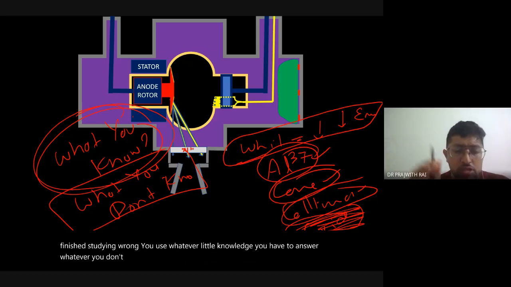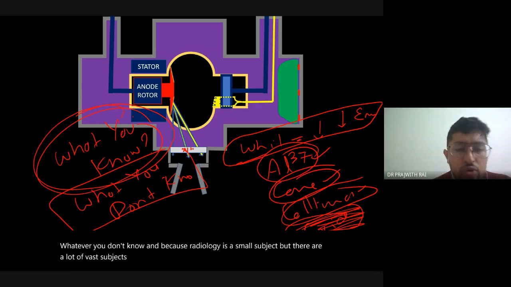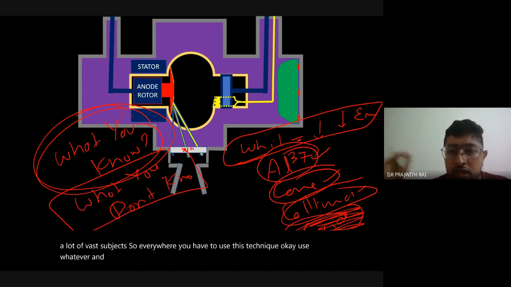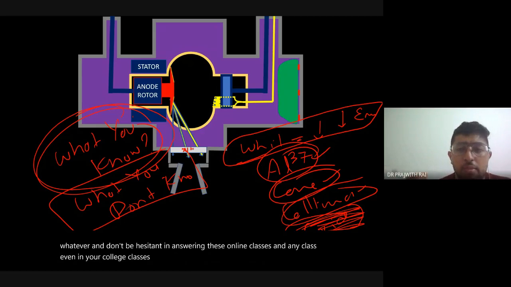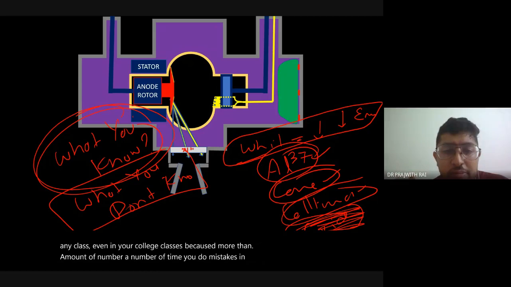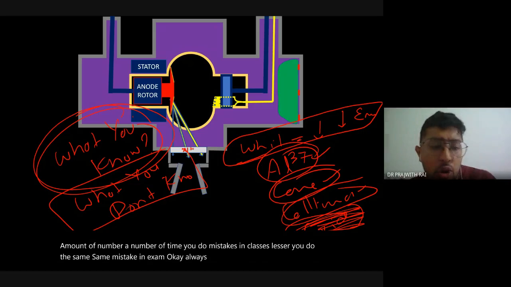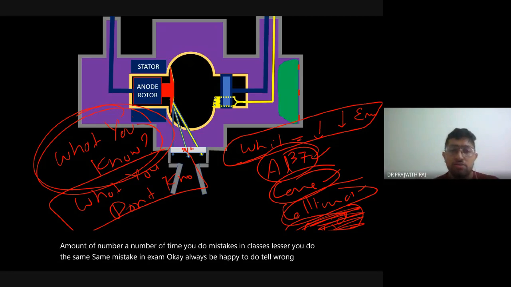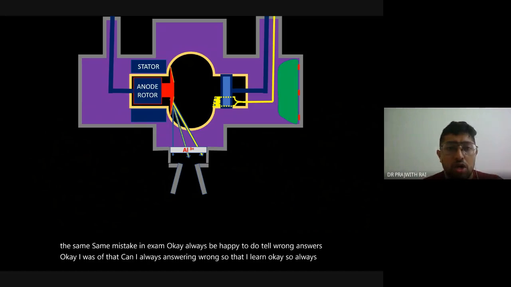Radiology is a small subject, but there are a lot of vast subjects, so everywhere you have to use this technique. Use whatever you know, and don't be hesitant in answering in online classes and any classes, even in your college classes, because the more mistakes you make in classes, the fewer you'll make in the exam. Always be happy to tell wrong answers. I was of that kind, I always answered wrong so that I learn. So always try to answer, even wrong, so that you will learn better.